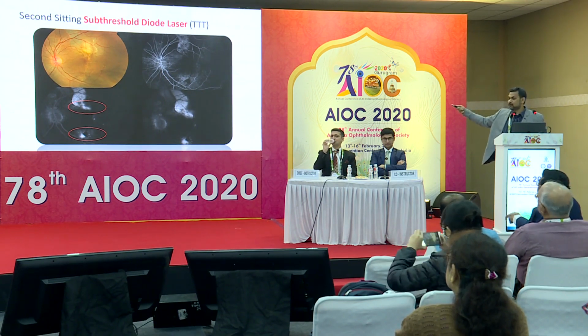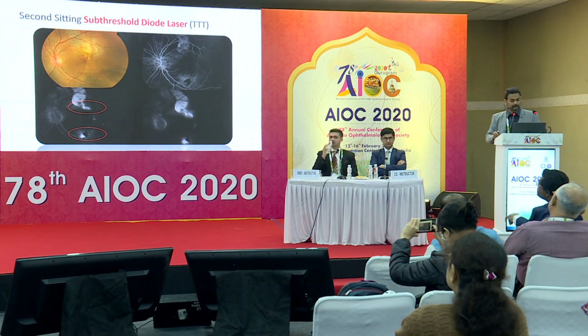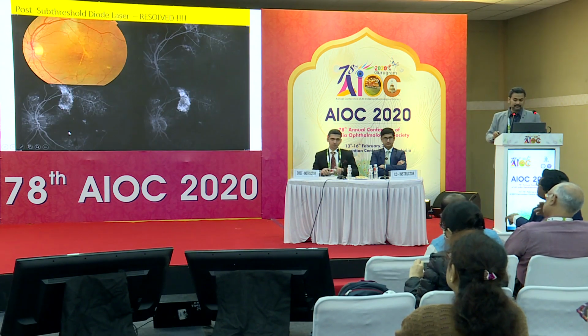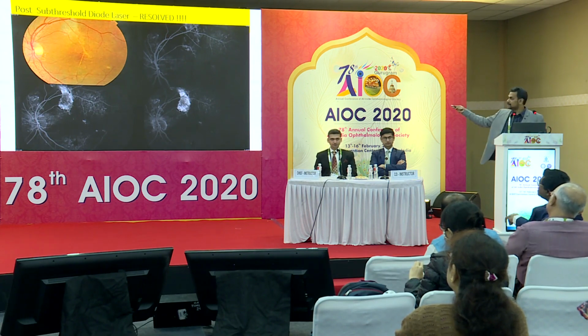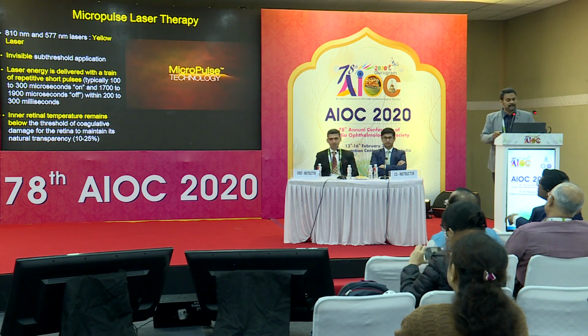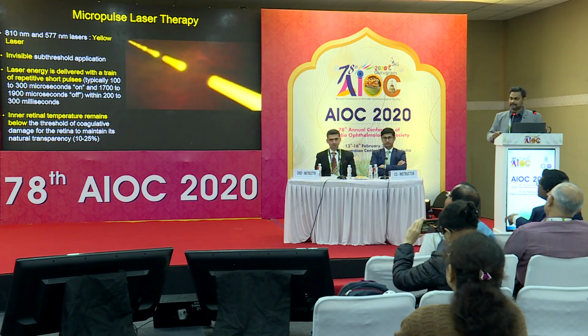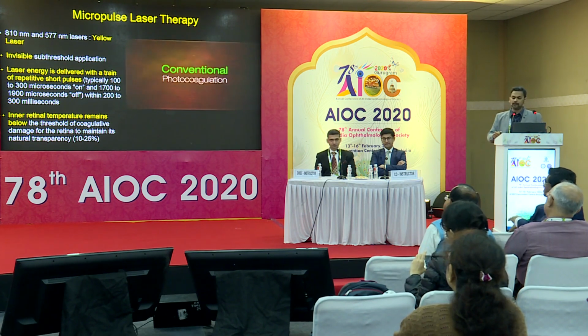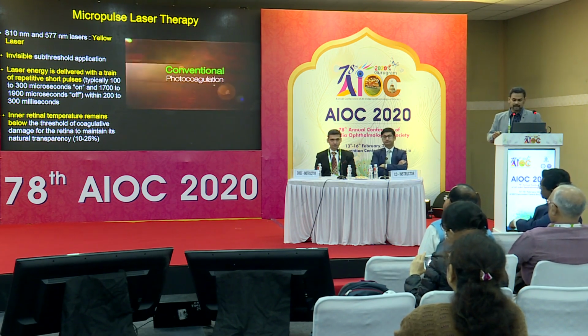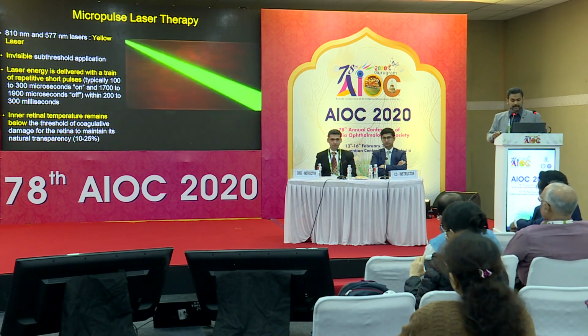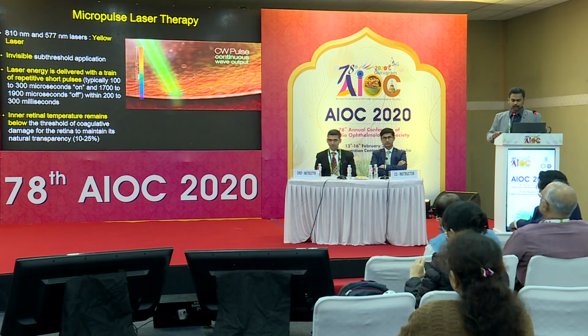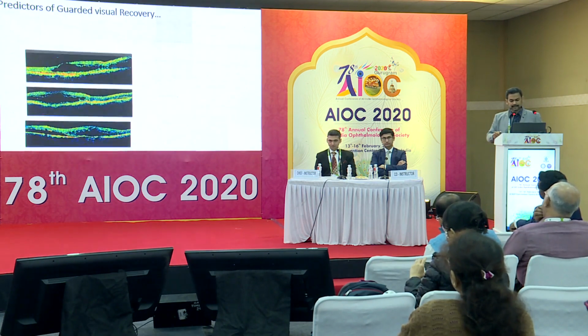So this subthreshold diode laser to these areas of low leakages results in more than one sitting may be required. It results in these kind of diffuse RPE leakage stops. Another entity now we have is micropulse yellow laser. Though it has been shown to be effective, the parameters including the duty cycle and power need further evaluation, and we need a validation of these results, and the uniform parameters need to be described.